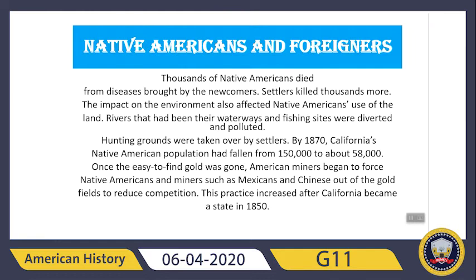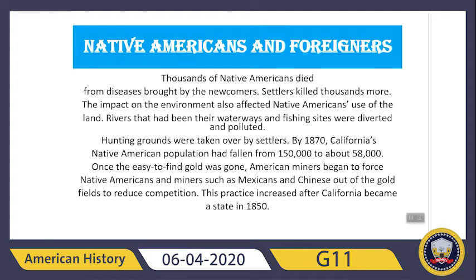Rivers that had been their waterways and fishing sites were diverted and polluted. Hunting grounds were taken over by settlers. By 1870, California's Native American population had fallen from 150,000 to about 58,000. So this was the decrease in the population.